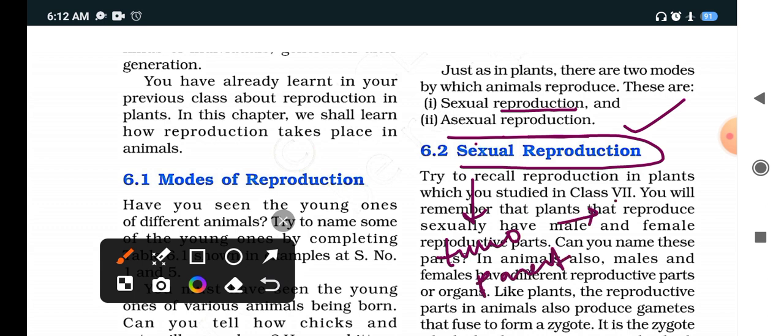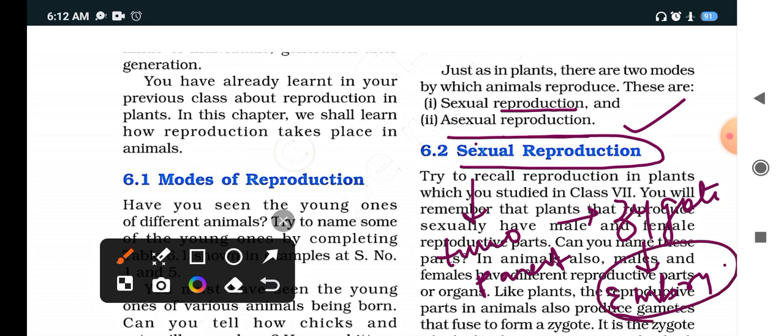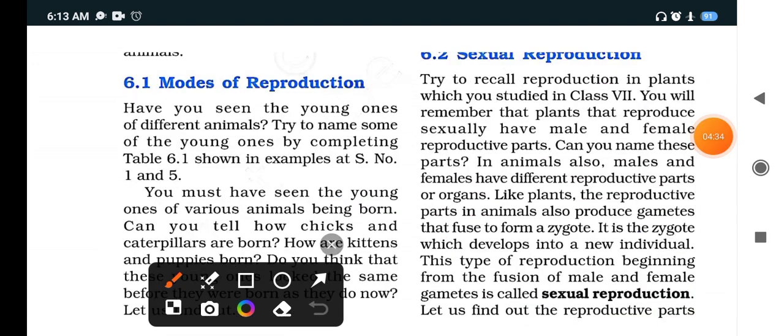They form a zygote, then they form an embryo, and when the embryo develops into a new individual, it is known as a fetus. Clear? So when there is the involvement of two parents, it is known as sexual reproduction. Here the fusion of male and female gametes takes place. Clear? Now let us see with the NCERT book.